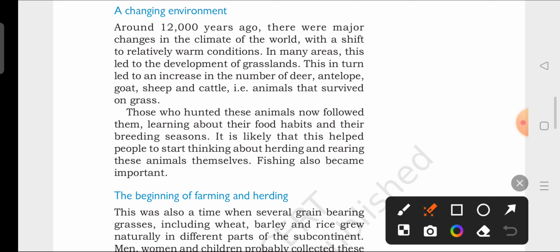Okay, the earth was covered with ice and it was freezing, and it was not as warm as it is today. But today it is very warm. But again, from this time period, from 12,000 years ago, there was a shift in the condition and there was a warm condition.